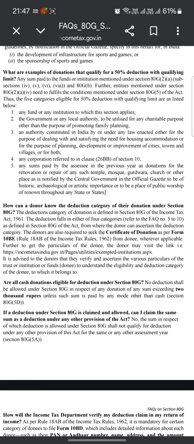Are all cash donations eligible for deduction under Section 80G? No. No deduction shall be allowed under Section 80G in respect of any donation of any sum exceeding 2,000 rupees unless such sum is paid by any mode other than cash.